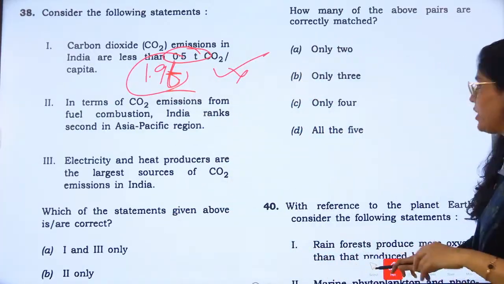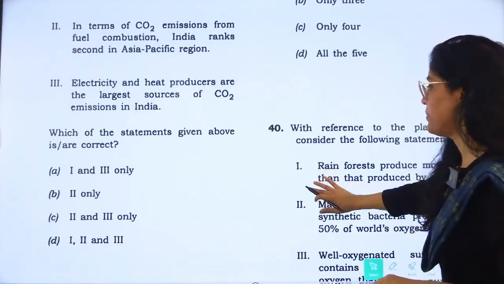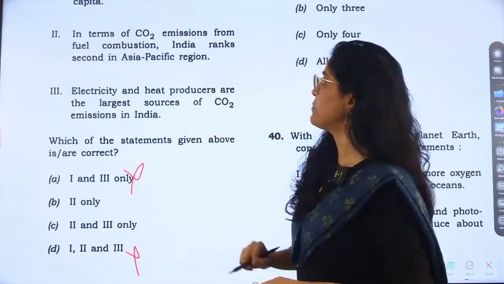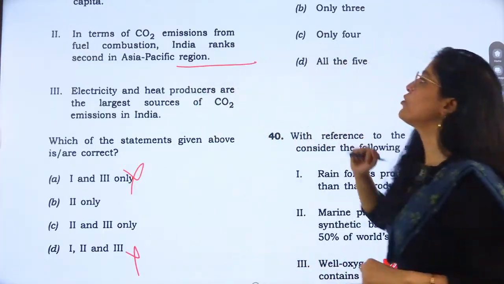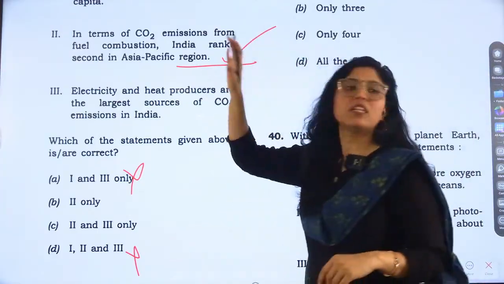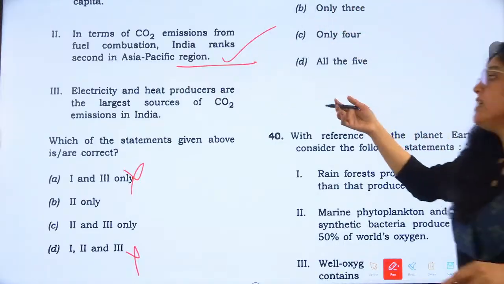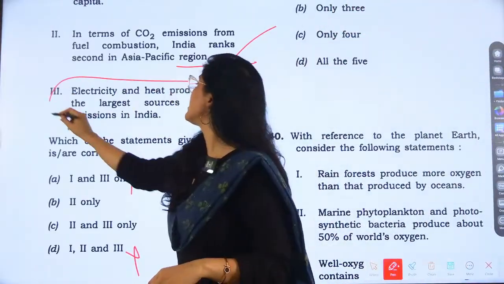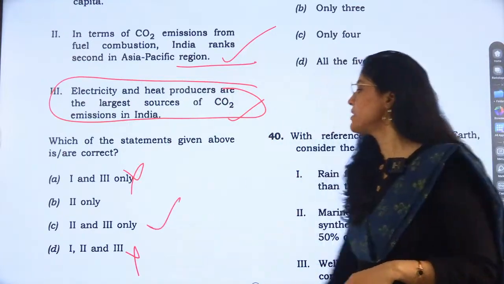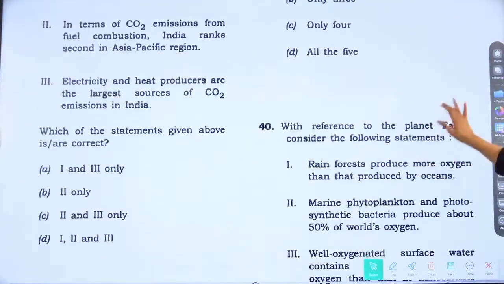So what we can do is we can eliminate the options first, and it is asking about the correct statement. First statement we can eliminate, so only 2 statements are remaining. In terms of CO2 emissions from fuel combustion, India ranks second in Asia Pacific. Correct? This is correct. So China is the first and India is the second. Now, electricity and heat producers are the largest sources of CO2 emission in India. Correct, so answer becomes C, second and third. So they ask about the sources of emission also.